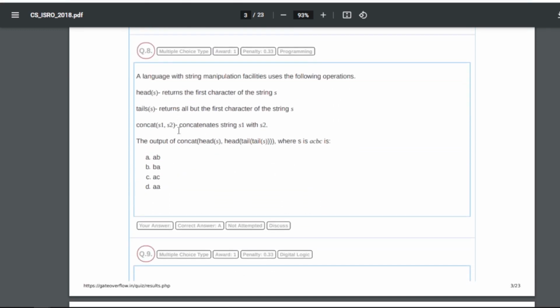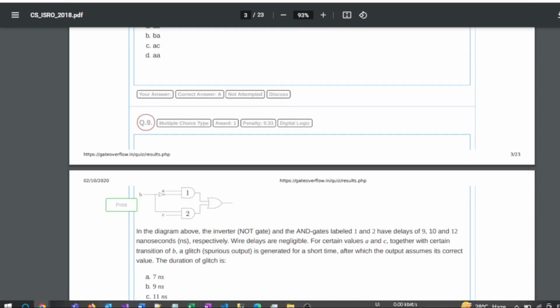So question number 8: a language with string manipulation facilities uses the following operations, right? So these are some operations, like head s and tail s and concat s1 s2. The output of concat head tail s, where s is abcd, is what? So for 8 our answer is A, that is AB.